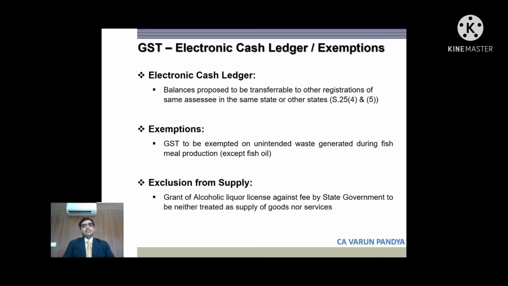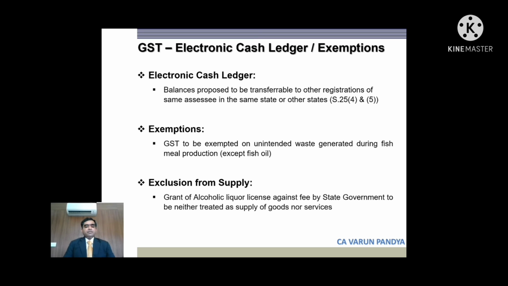Electronic cash ledger. A big change is proposed here. Balances are now proposed to be transferable to other registrations of the same assessee, in the same state or another state, under section 25(4) and 5. Assessees having multiple registrations who have balances and want to transfer them to another state will now be permitted, but the government will have to devise the actual mechanism and incorporate it in the electronic cash ledger, which is proposed to be allowed.